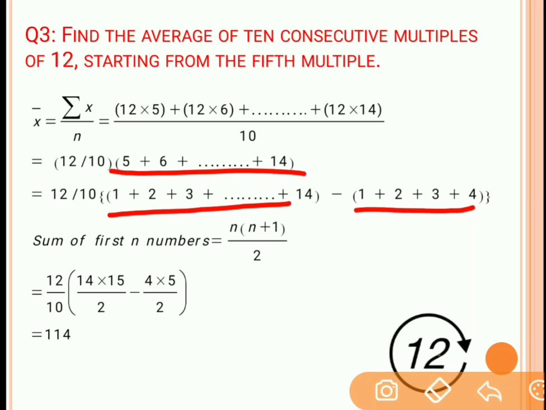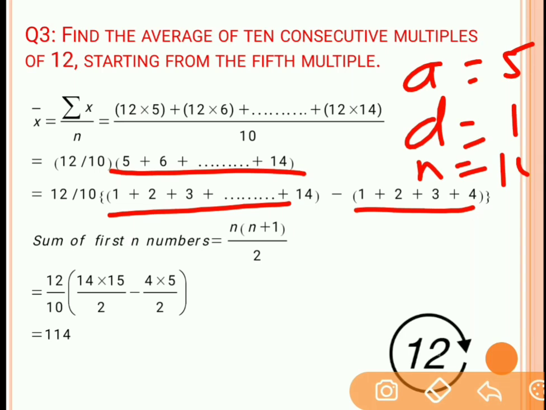Now we could have directly solved this summation from the arithmetic progression. How? Let's say that in this arithmetic progression, first term is 5, common difference is 1, and total number of terms over here is 10. So simply apply the formula Sn is equal to n by 2 into 2a plus n minus 1 into d. So simply you would have got the answer from this data itself. But in this case I have used another approach because I want to prove one point over here. And what is that point?